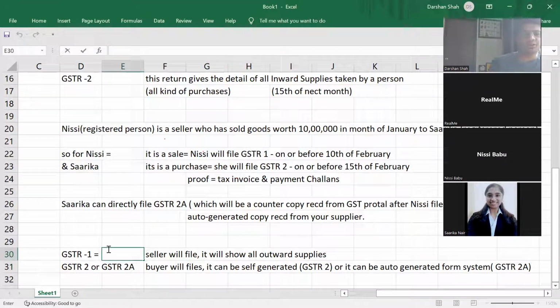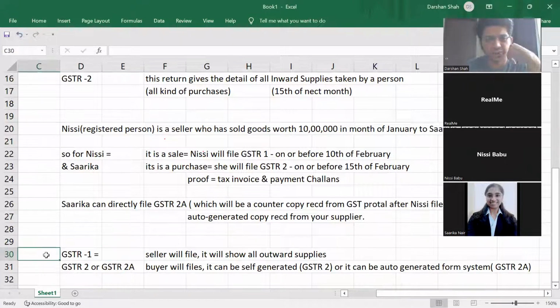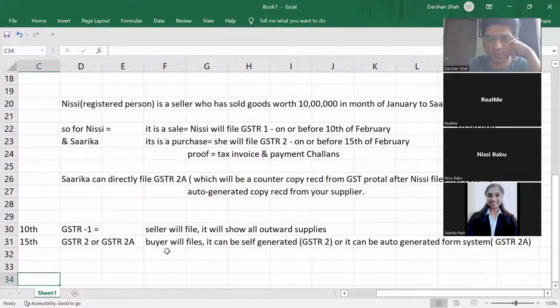Now clear GSTR1 and 2? No problem? All right. So GSTR1 due date is what? The due date is 10th of the next month. And GSTR2 and 2A due date is 15th of the next month.